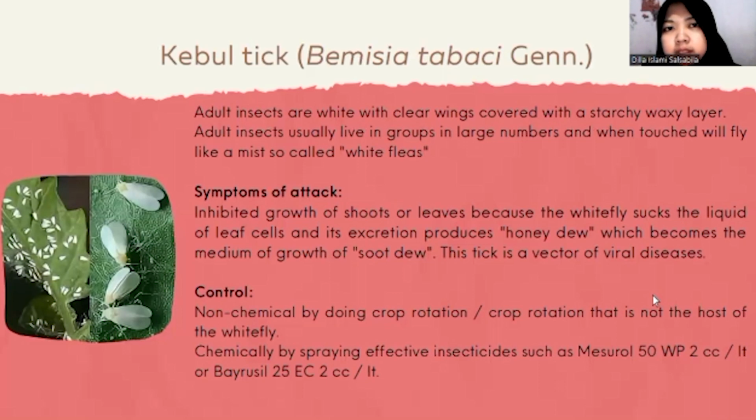Okay, next pest is whitefly or Bemisia tabaci. Adult insects are white with clear wings covered with a starchy waxy layer. Adult insects usually live in groups in larger numbers and when touched will fly, hence they are called white flies. A symptom of attack of this pest is inhibited growth of shoots or leaves because the whitefly sucks the liquid of the leaf cells and it excretes honeydew, which becomes the medium of growth of sooty mold. This whitefly is a vector of viral disease.